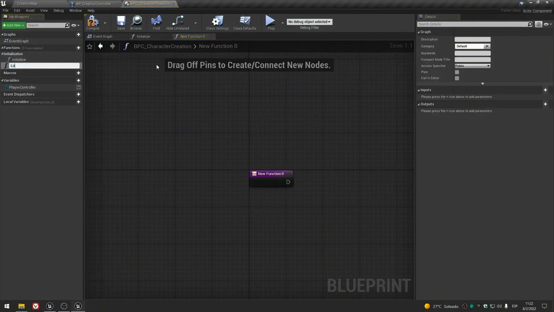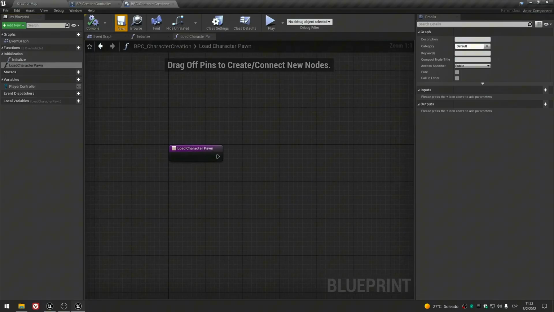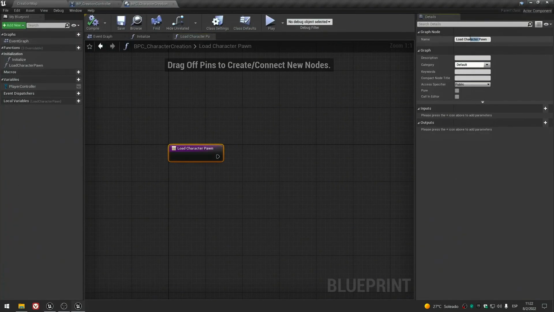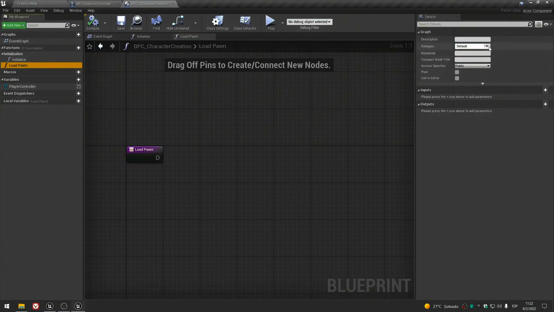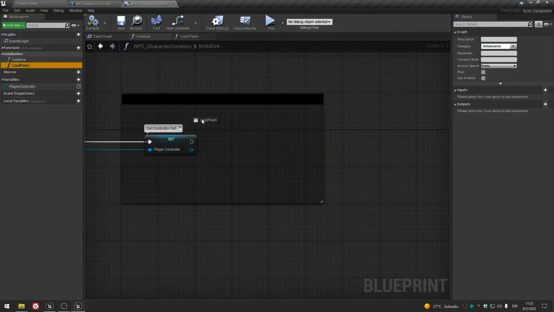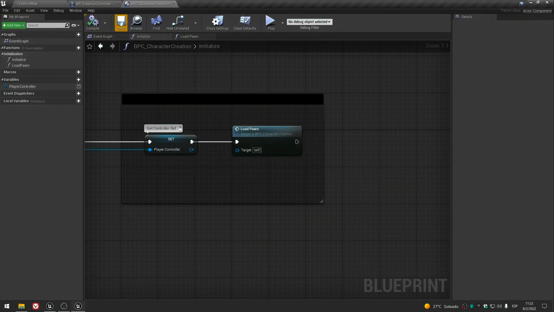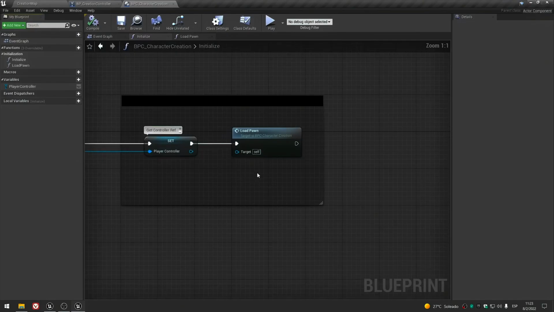So we need to create a function called load character pawn. Give me a second, I want to check in the Unreal Engine 5 project for the name. Load pawn, that's the name. Load pawn, and that's located inside the initialization category. And we will place the function just after we set the reference of our controller.